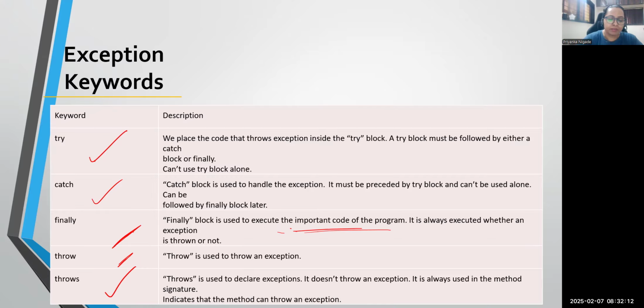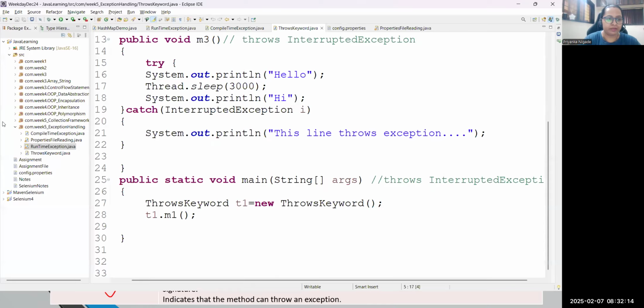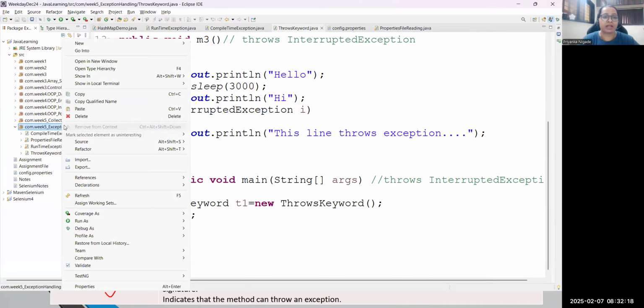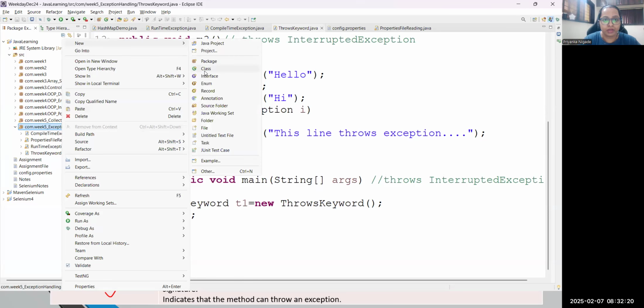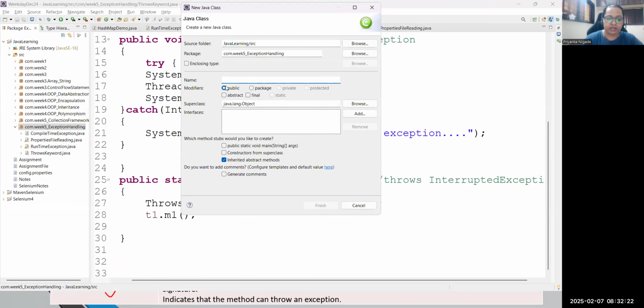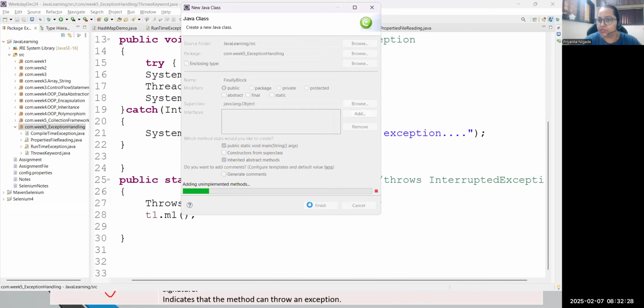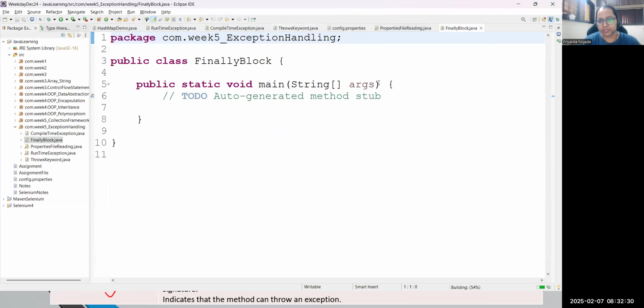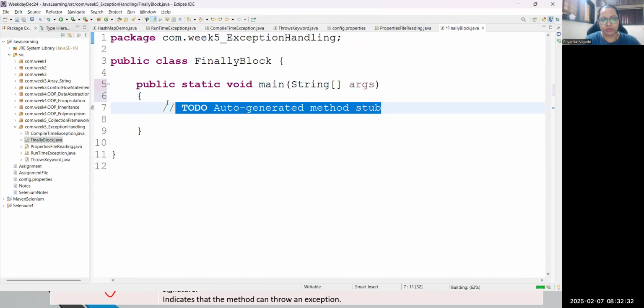Remember. So for example, let me show you practically. I'm creating a new class here under the same package, exception handling, and the purpose of this class is the finally block. Let's understand what this block is and how we can use it. So let me take a main function. Now just have a look.